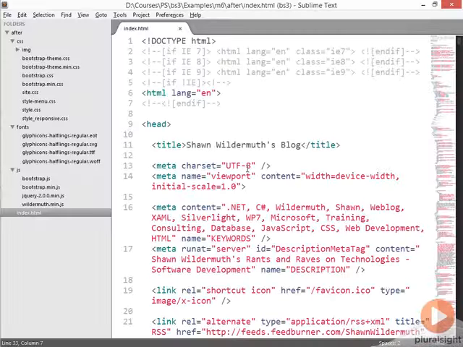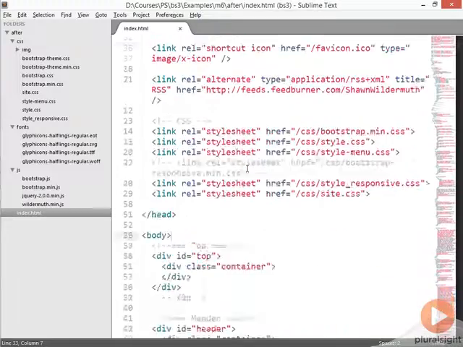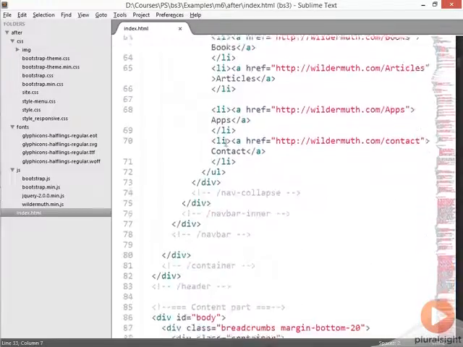So the first step in doing the migration of my blog is going to be migrating the grid. We're going to take the existing grid settings we had in Bootstrap 2 and move them to Bootstrap 3. So here in the index.html that we're working from, we can notice a number of different things are in here.